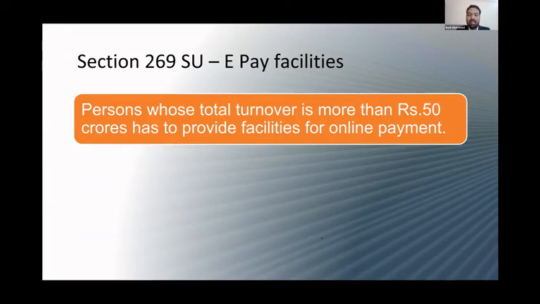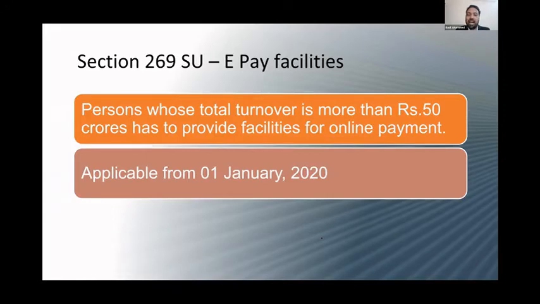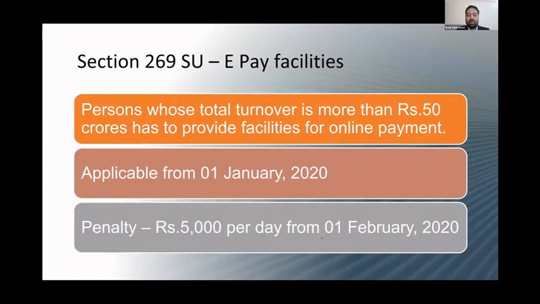This is applicable from 1st January 2020. And there's a catch. The government has given you 1 month. This was introduced on 1st January 2020.